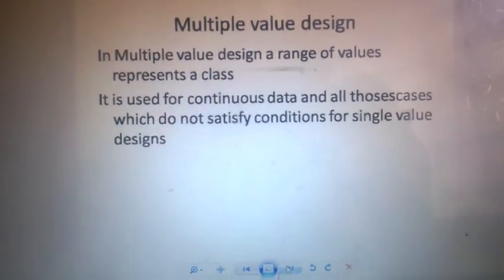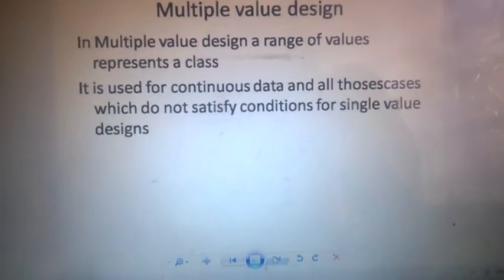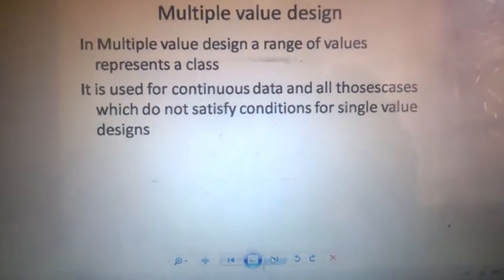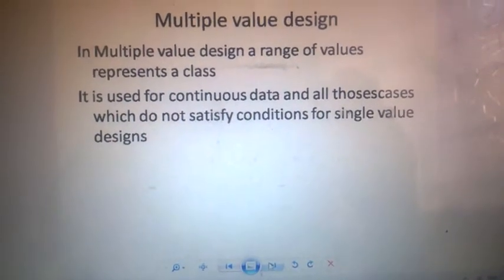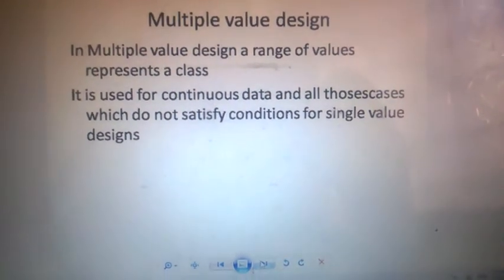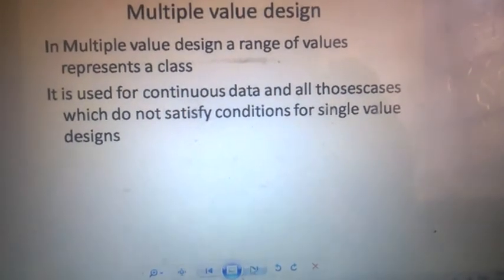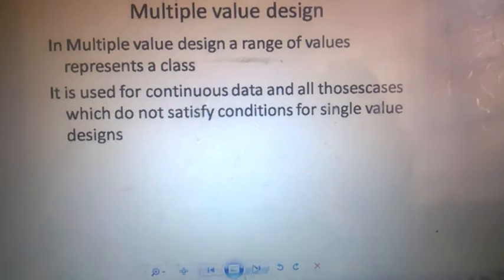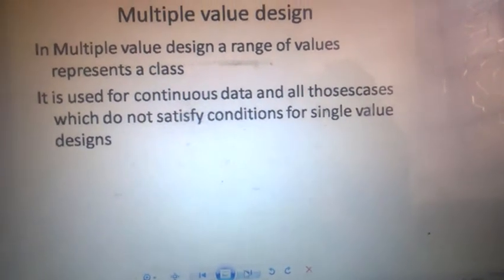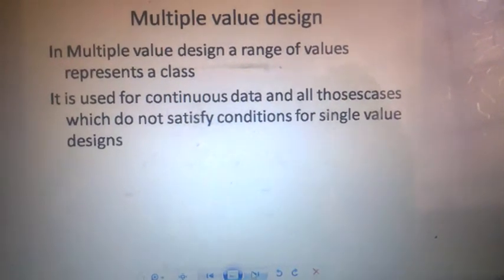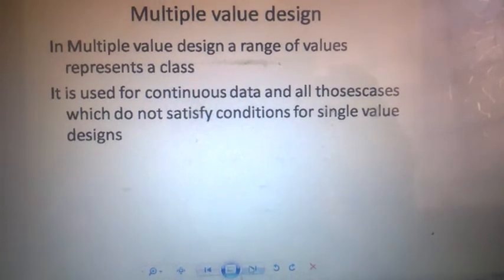Multiple value design is used for continuous data and all those cases of discrete data which do not satisfy the condition for single value design. Multiple value design is used for continuous data. If your data is continuous, then you have only one choice, to select the multiple value design.